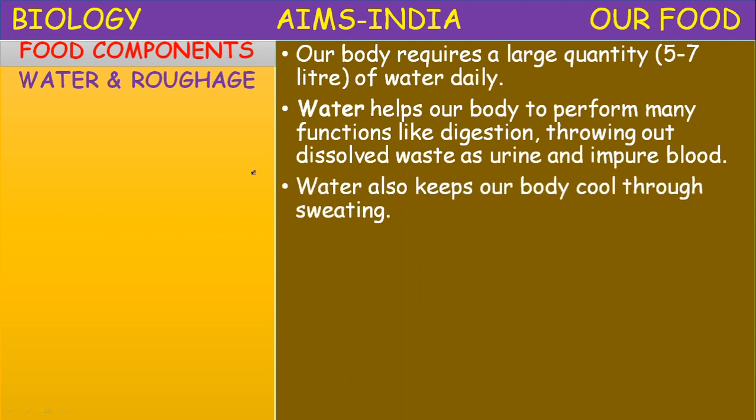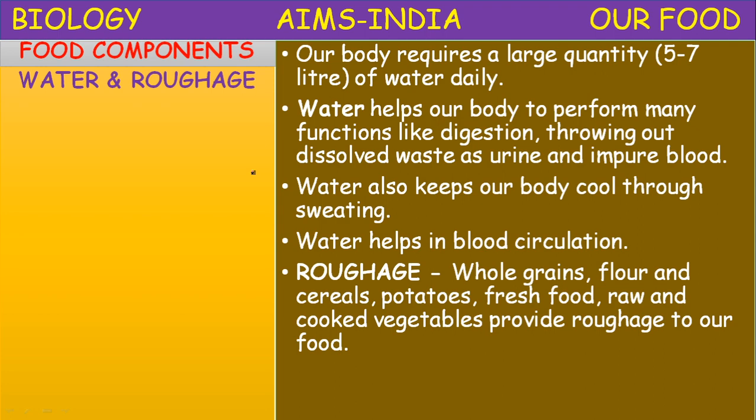Water also keeps our body cool through sweating. Water helps in blood circulation. We get water from three main sources. One is by drinking water, and the second is the water present in the food materials which we eat. The third important source is metabolic water, the water produced during metabolic processes, during digestion and during respiration. That water is also utilized.